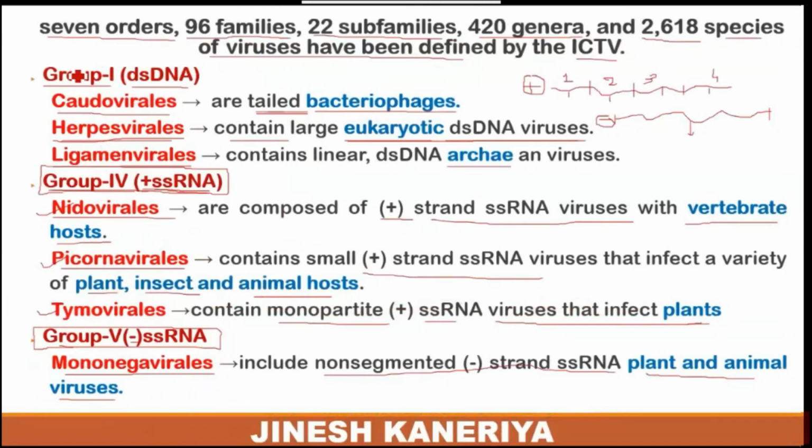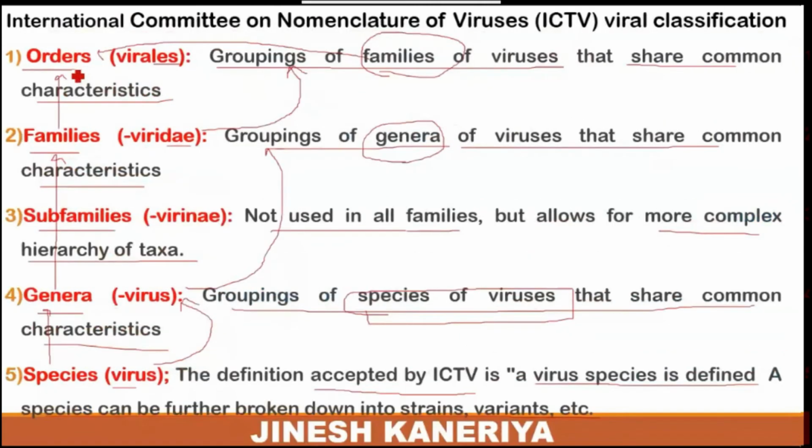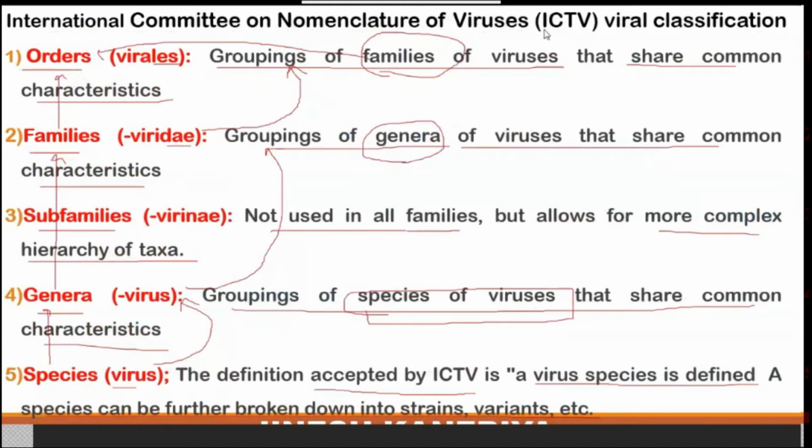So are all of you clear with this classification system?